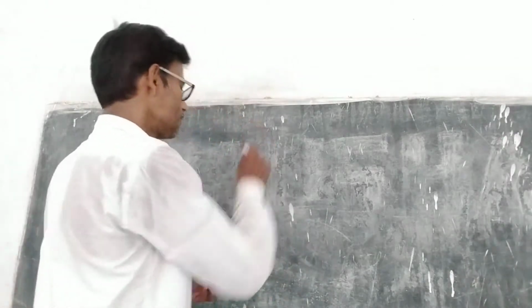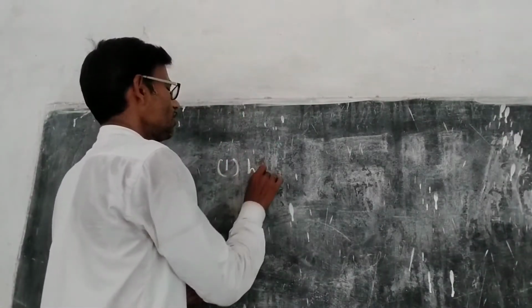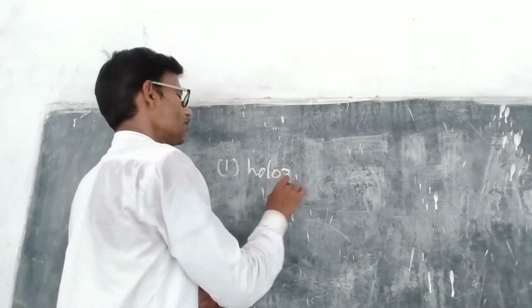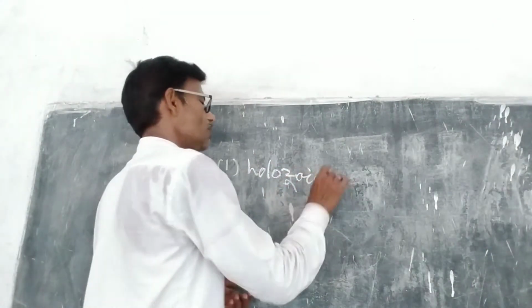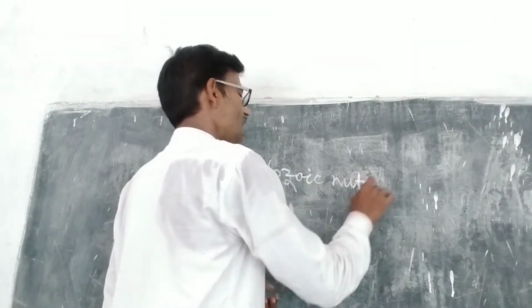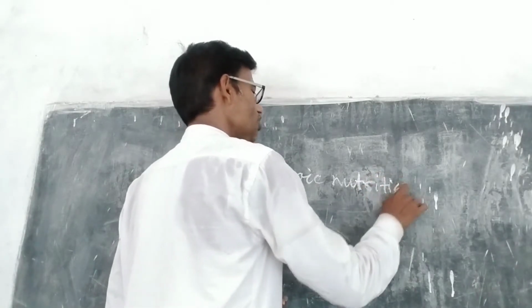And there are two modes of nutrition in animals: holozoic nutrition and saprozoic nutrition.